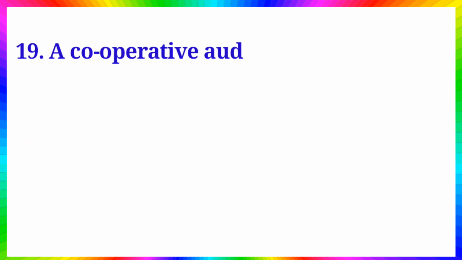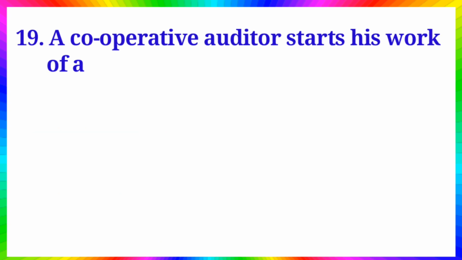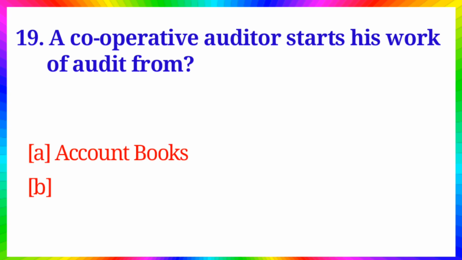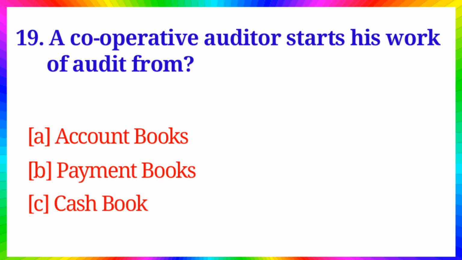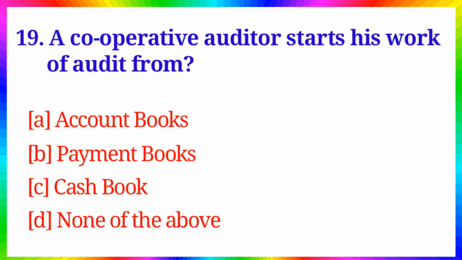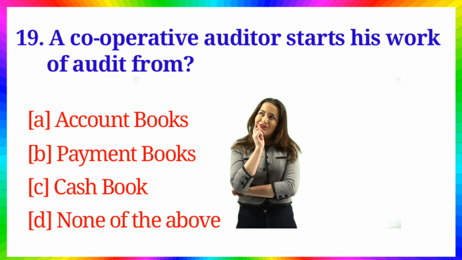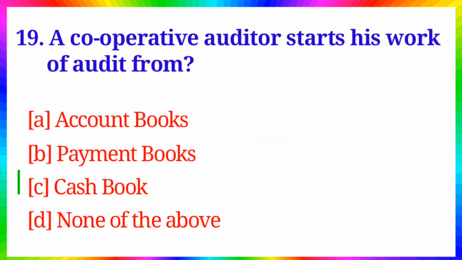Question number 19. A cooperative auditor starts his work of audit from option A, account books, B, payment books, C, cash book, D, none of the above. Answer is option C, cash book.